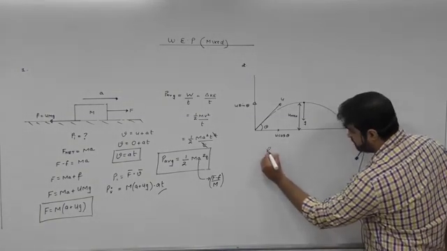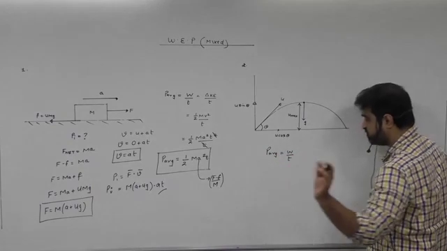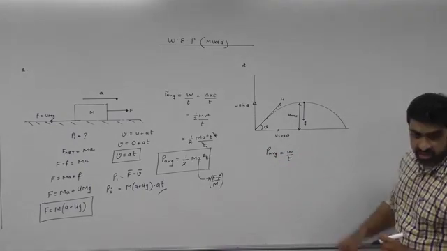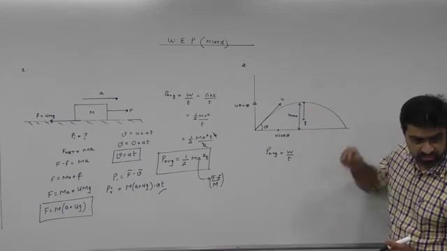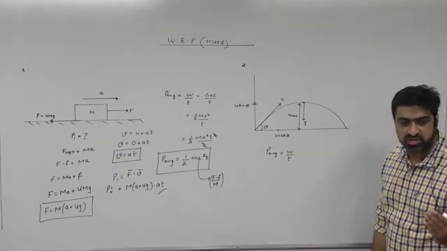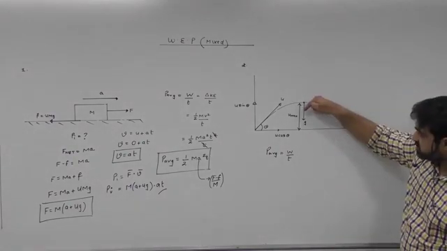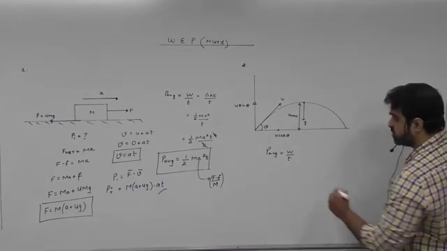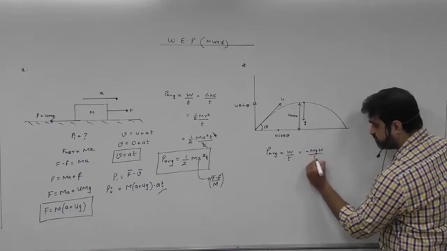Average power is work done by time. Work done in going up is going to become mgh. But can I say work done by gravity over here is positive or negative? Negative, because g is acting down and the displacement is up. So this is going to become minus mgh by time.